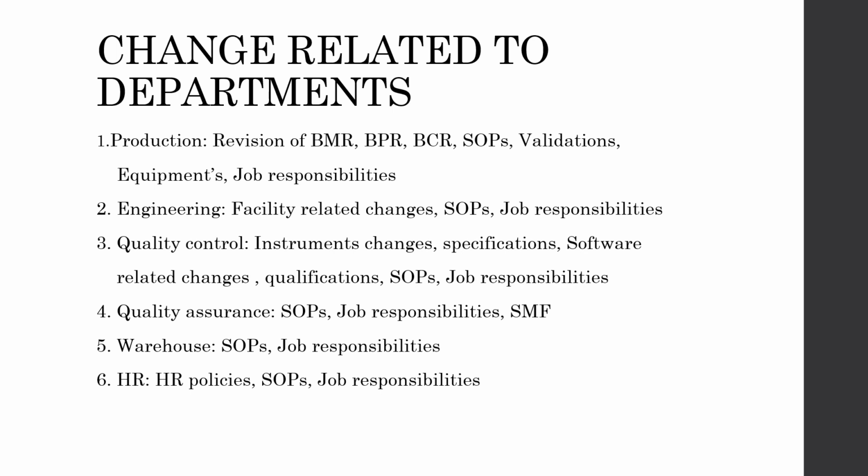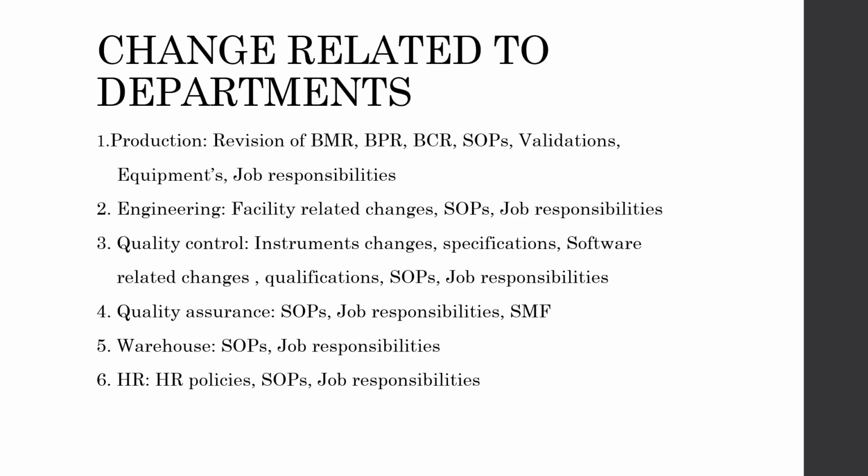So it is the responsibility of the quality assurance department to verify, to prepare the change control, and before the implementation of the SOP, the training has to be given to each and every individual of the organization. After verification of all these things, the document would be implemented.